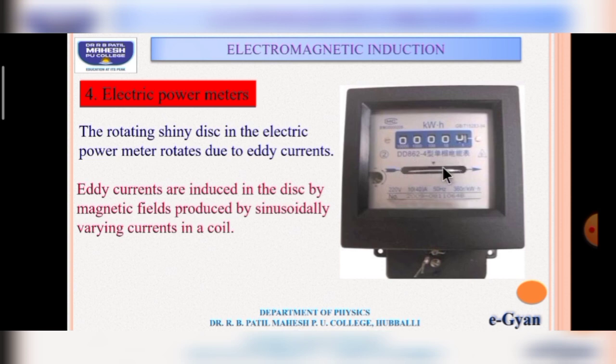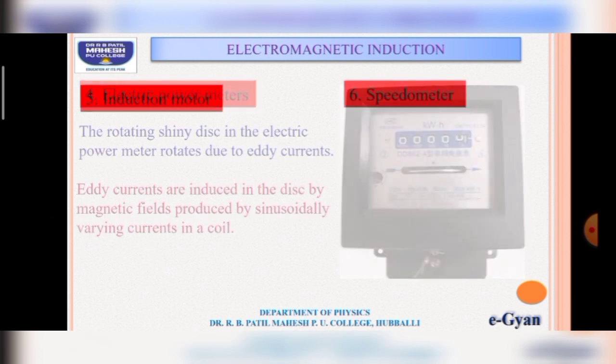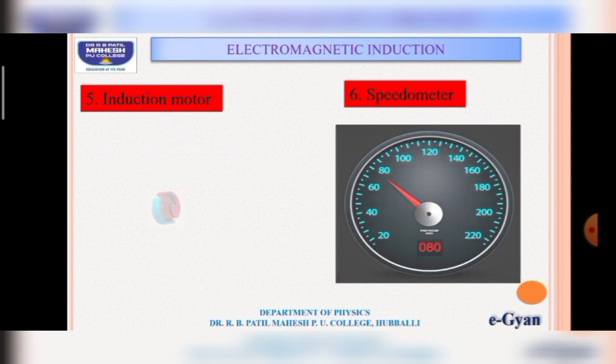When it rotates, it produces eddy currents, and these eddy currents are induced in the disc by the magnetic field produced by a sinusoidally varying current in a coil. It is another application of eddy currents. Likewise, we have many applications.